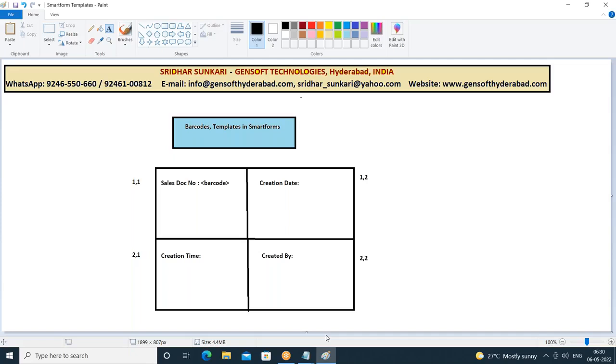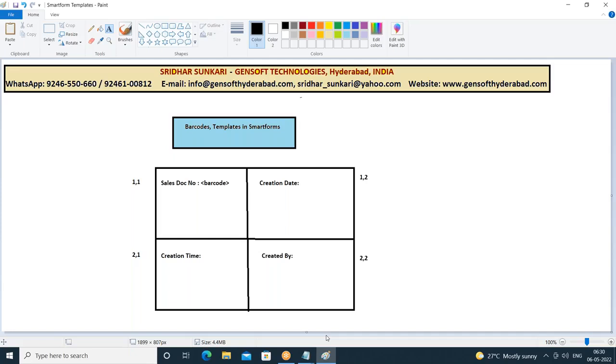So what is the initial requirement? We have to pass the sales document number as a parameter to the smart form. Based on that sales document number, we have to get the header data. As part of that header data, we need to retrieve 4 fields and display them in this particular format. I want that in a tabular format.